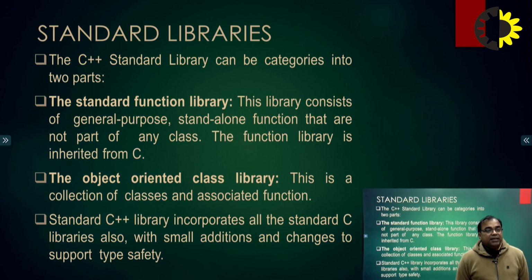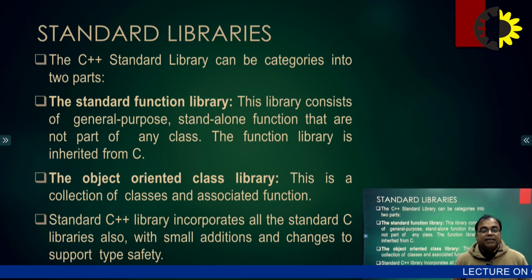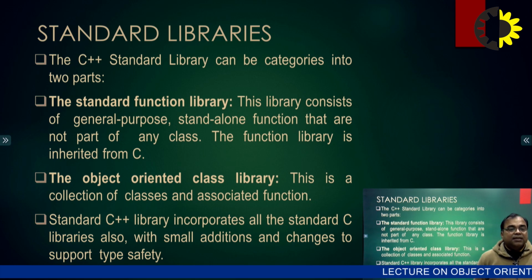First is the standard function library. This library consists of general purpose, standalone functions that are not a part of any class. So the function library is inherited from C. That is what is inherited from C in C++, the function library of the programming language.